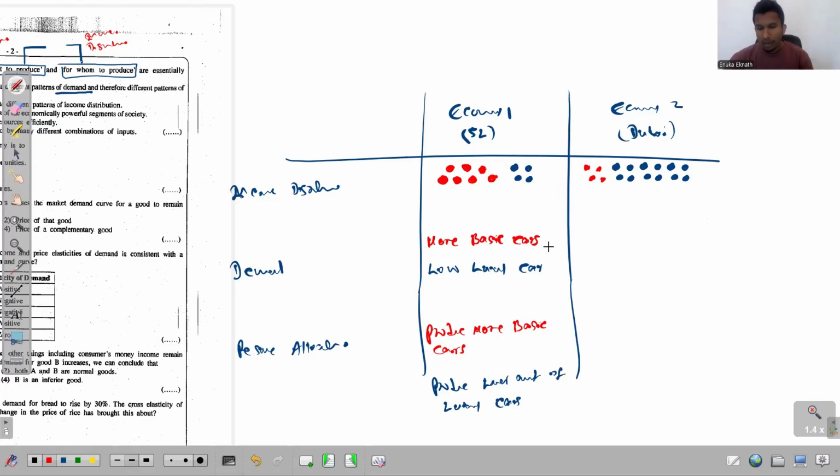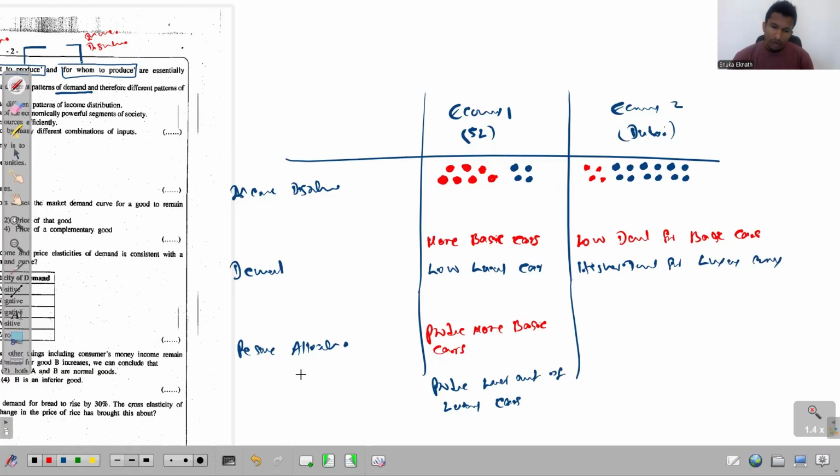So in that economy, there is a low demand for basic cars, but there's a higher demand for luxury cars.